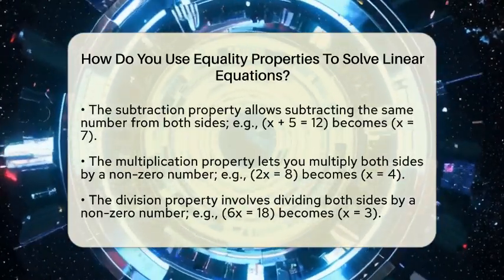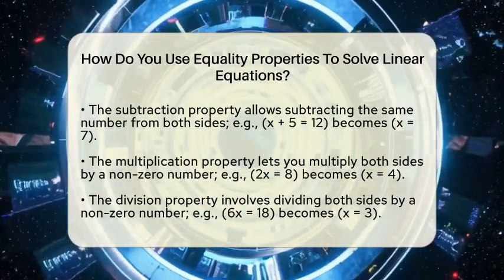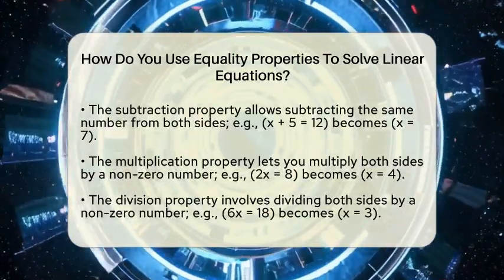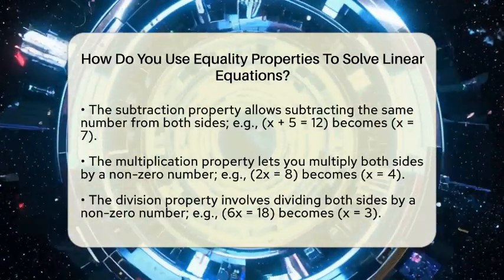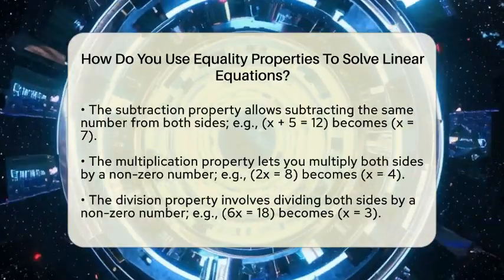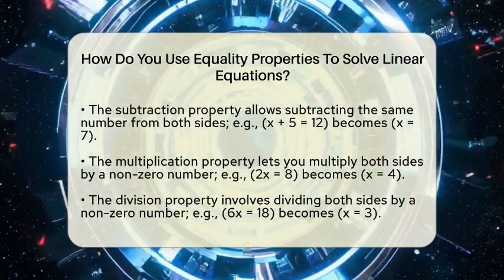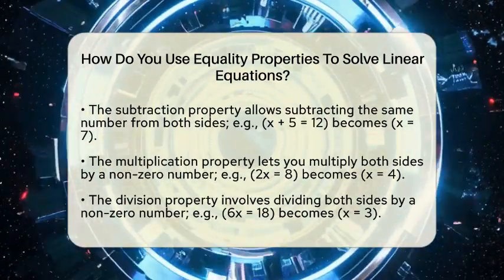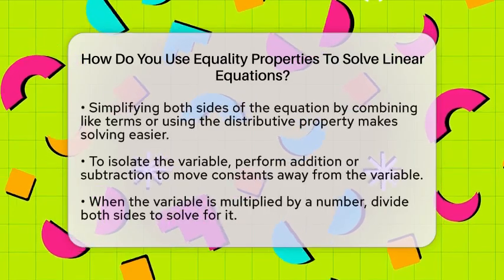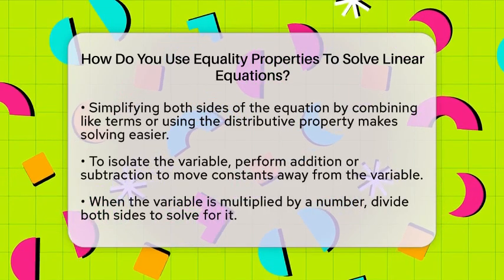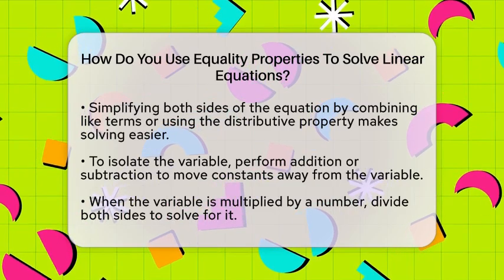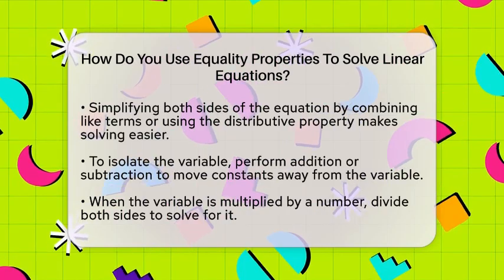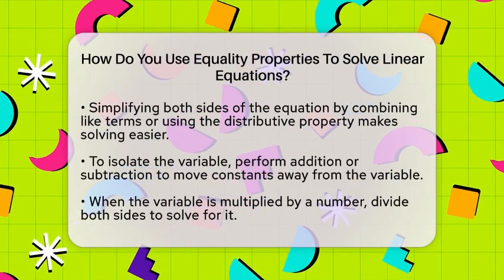The division property works the same way but in reverse. You divide both sides by the same non-zero number. If 6x equals 18, dividing both sides by 6 gives you x equals 3. Before solving, it's helpful to simplify both sides of the equation. Combine like terms, such as 2x plus 3x becoming 5x. Use the distributive property if needed, like 4 times x minus 2 becoming 4x minus 8. Simplifying makes it easier to see what operation to do next.